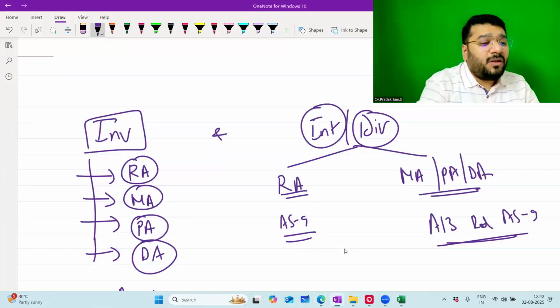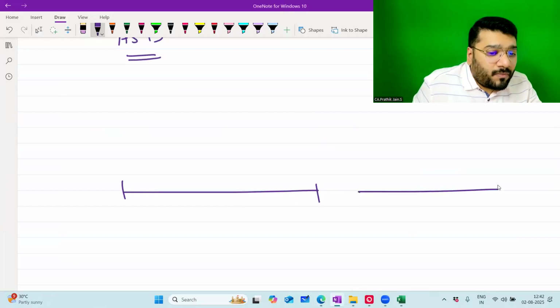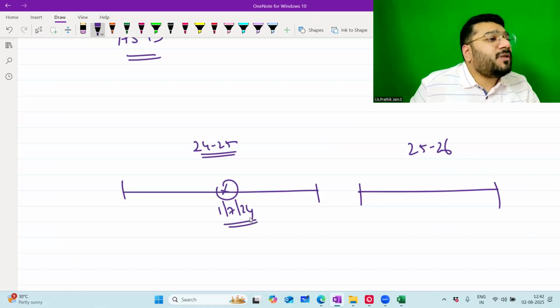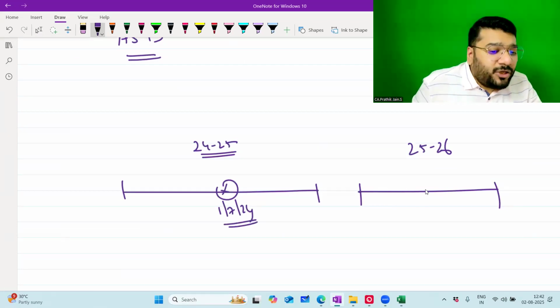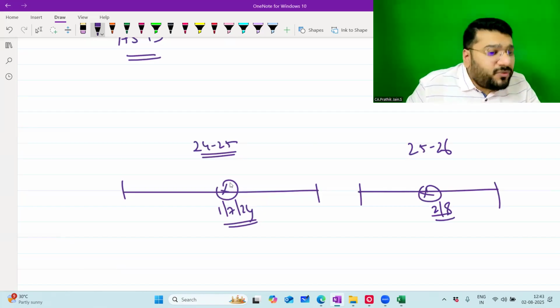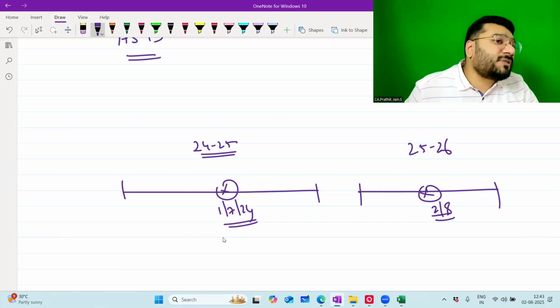Very simple. Now, what she's asking is, this is 24-25. This is 25-26. When did you buy the investment? 1/7/24 you bought the investment. When do you want to sell it? Let's say you're selling today, 2nd August. Correct? Now, 1 July you purchased. On the date of acquisition, you were intending to sell it after 12 months.